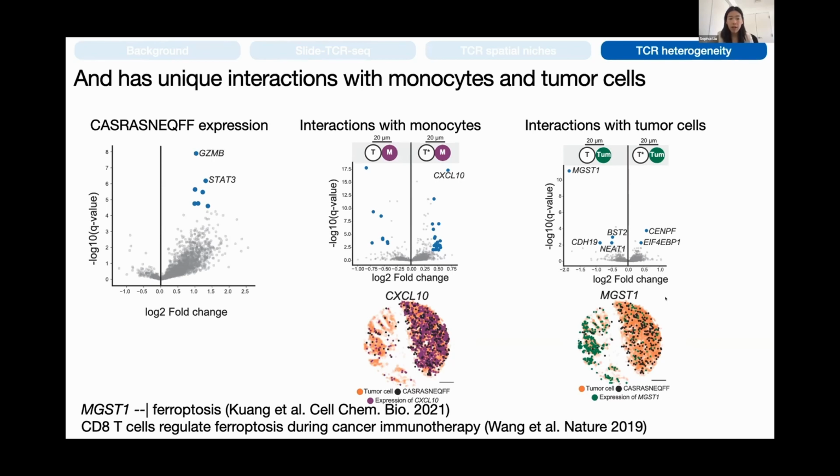And so as for the direction of this interaction, is it that the tumor cells are recruiting this T cell clone because they have lower expression of MGST1? Or is the clone repressing tumor expression of MGST1? The literature supports that this specific clone could be regulating ferroptosis in the lobe of tumor that it's in.